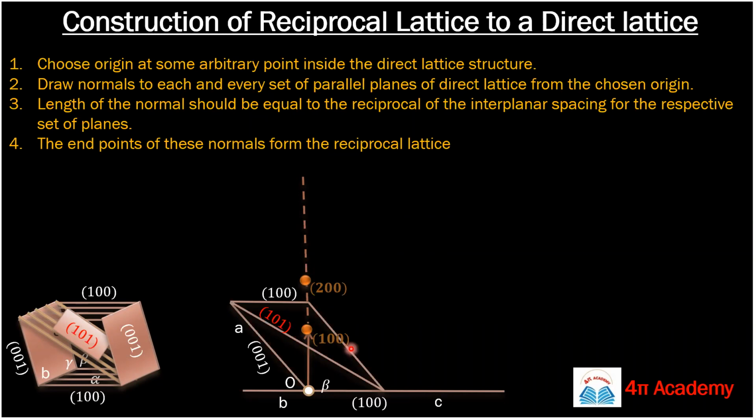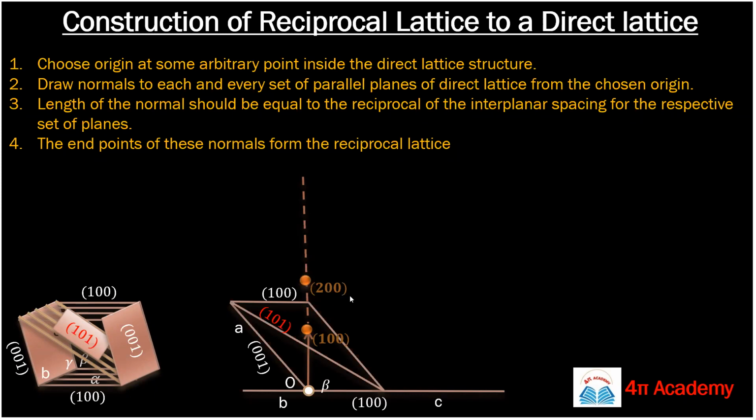You can use the formula and find out the exact value. That means the normal for the 200 plane will be greater than the normal for the 100 plane. Suppose the end point for this normal will be somewhere here. Mark this. So this will be your 200 reciprocal lattice.